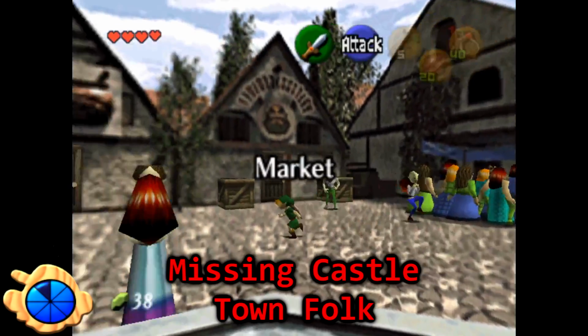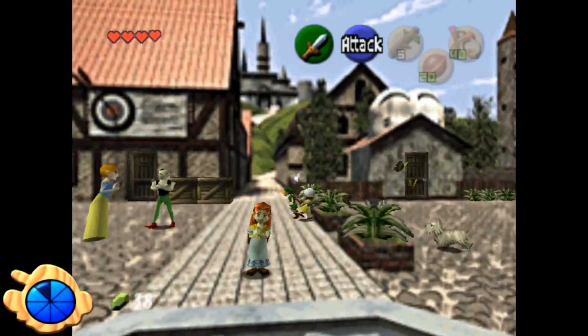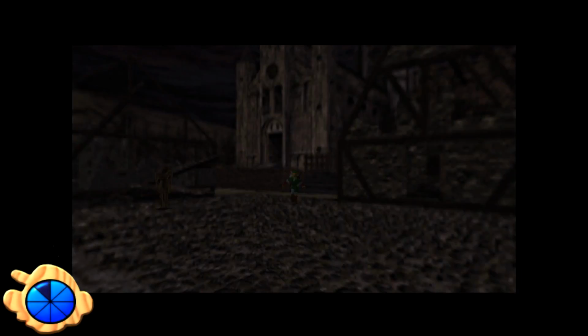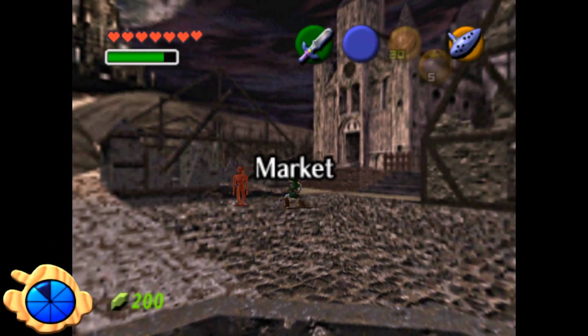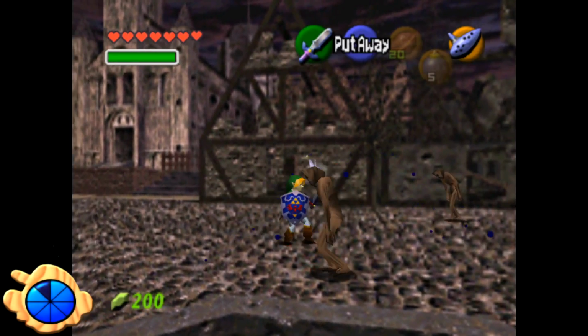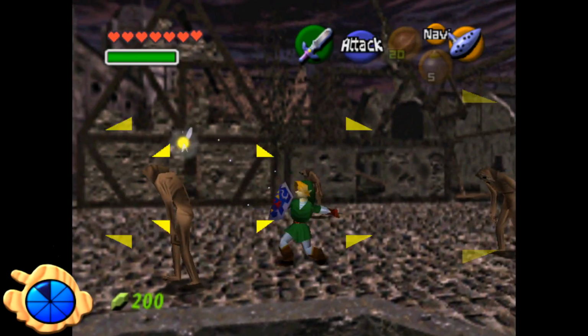Missing Castletown folk. When visiting the town outside Hyrule Castle as a child, it's a bustling marketplace with multiple NPCs to talk to. In the adult timeline, most of these NPCs are gone or missing, and the marketplace is quite literally dead. Some players made the conclusion that the re-deads in the castle town were once townspeople themselves.